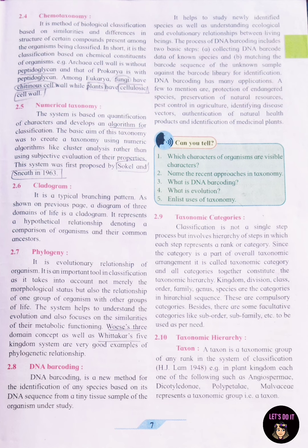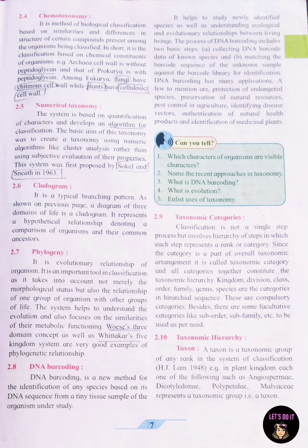2.5 Numerical taxonomy. The system is based on quantification of characters and develops an algorithm for classification. The basic aim of this taxonomy was to create a taxonomy using numerical algorithms like cluster analysis rather than using subjective evaluation of their properties. This system was first proposed by Sokal and Sneath in 1963.